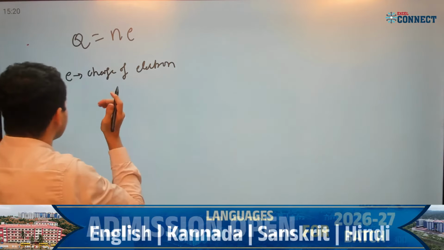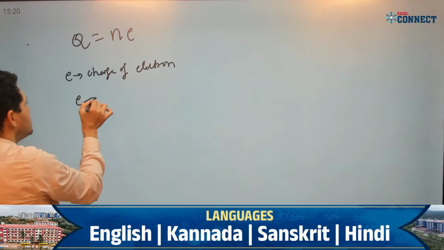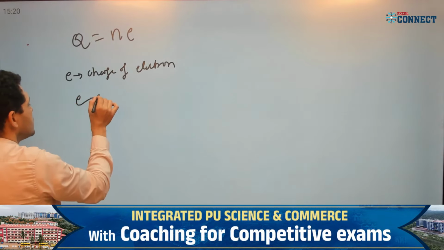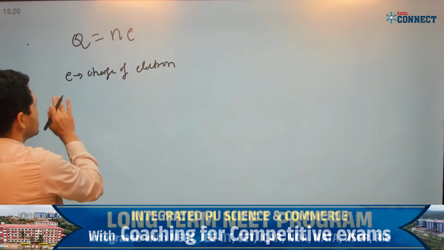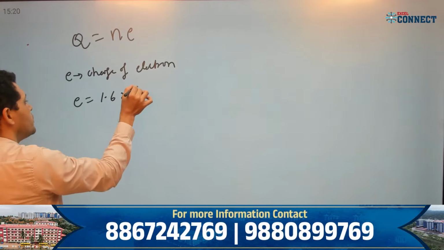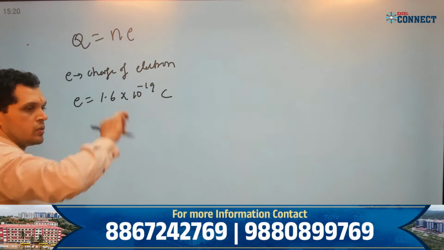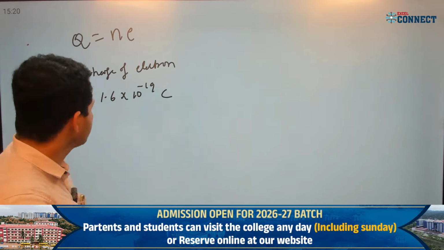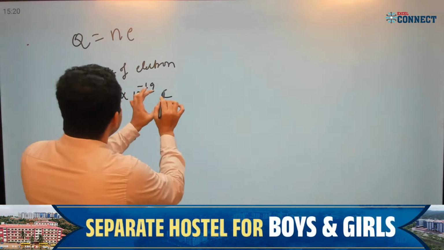What is the charge of the electron? E value is 1.6 into 10 power minus 19 coulomb, correct? This is the value of the electronic charge.